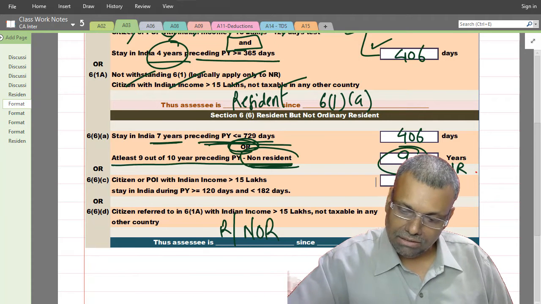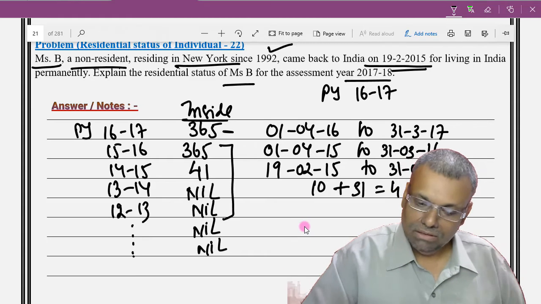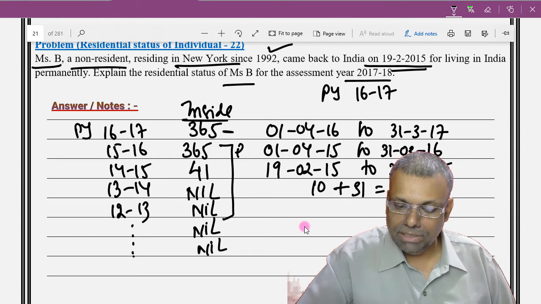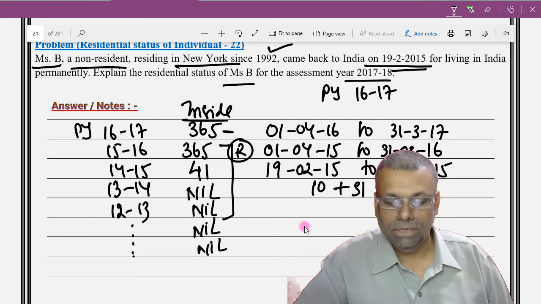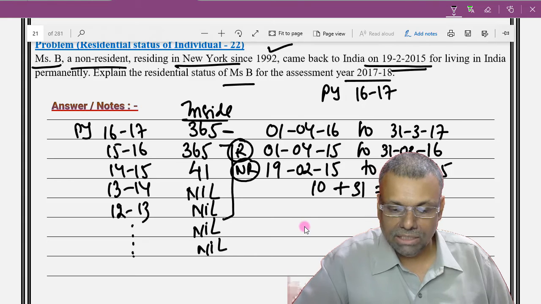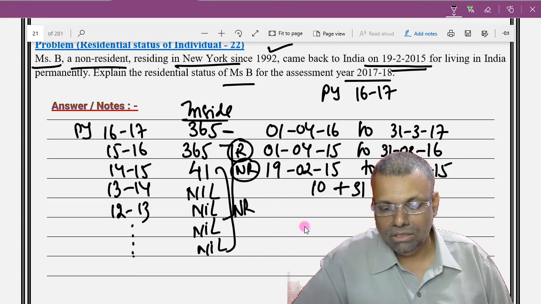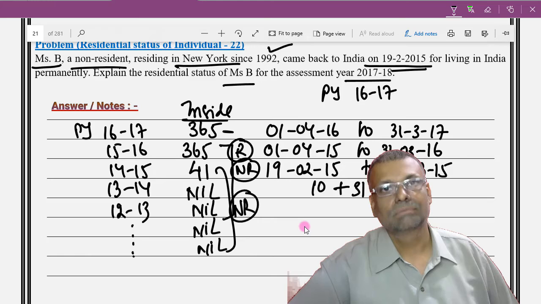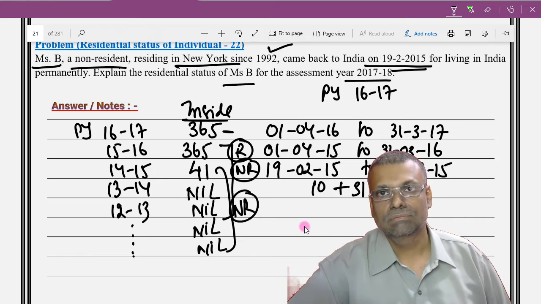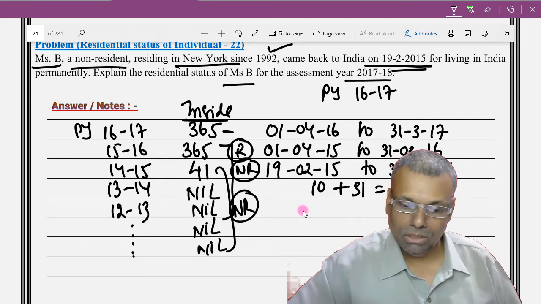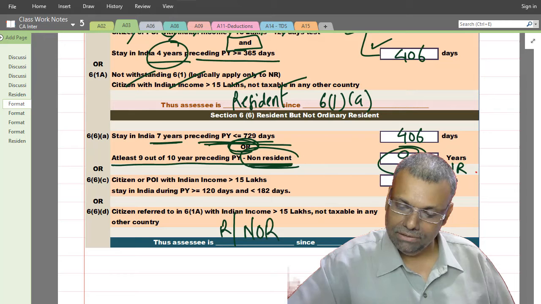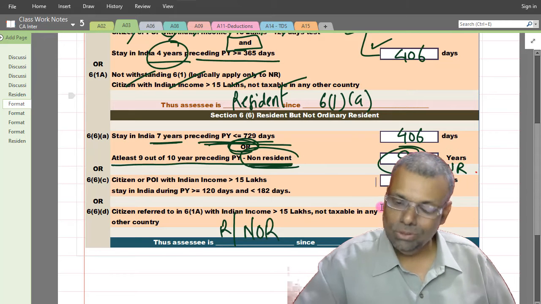Okay, now see in the question, 15-16 she will become a resident. Reason being that it is more than or equal to 182 days. Now since it is 41 days, straight away she will become non-resident, and earlier all years it is nil. So earlier all years she is going to be non-resident. That's all. So this is how you can quickly arrive at that conclusion for those 9 years. But actually it is not required.